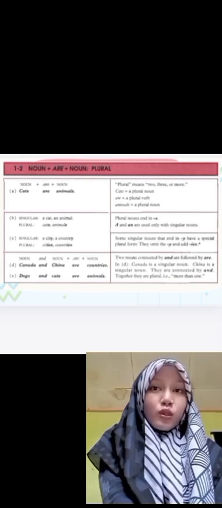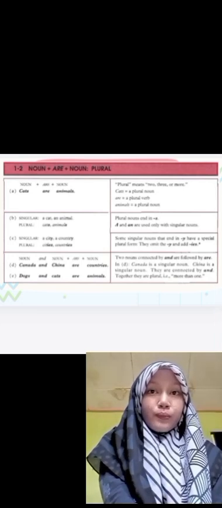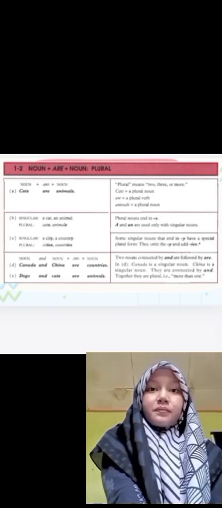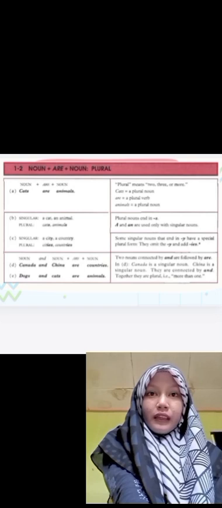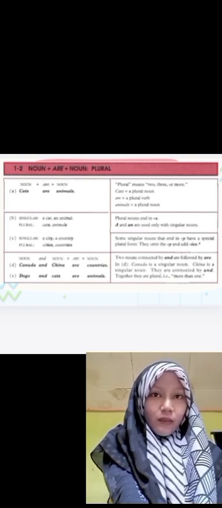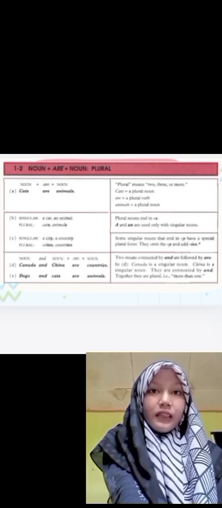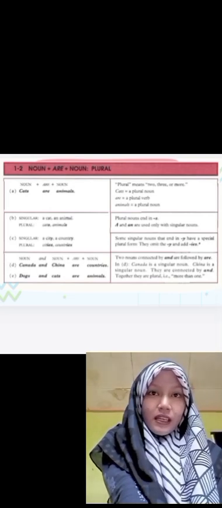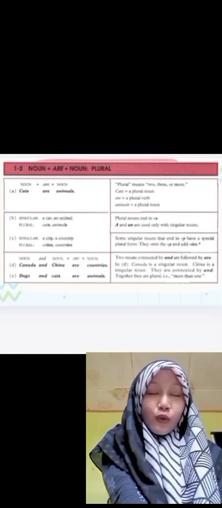So it is plural, and that's why we use are, not is. And then the noun, animals. I always say, don't forget to add s when it is plural.